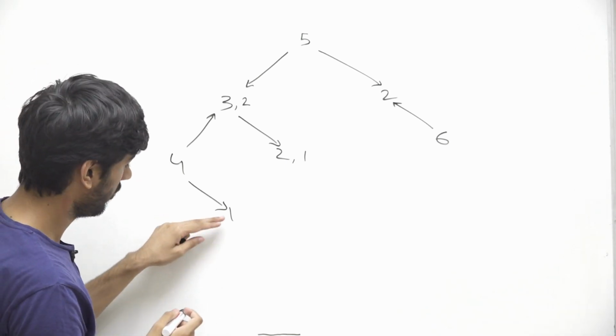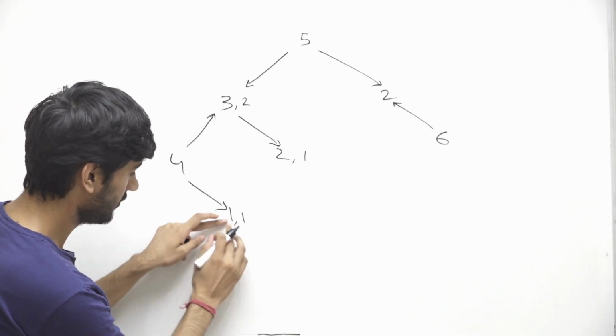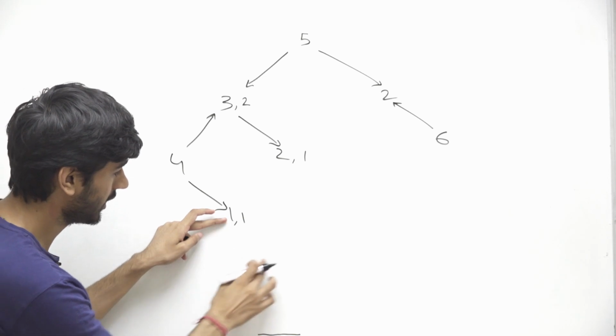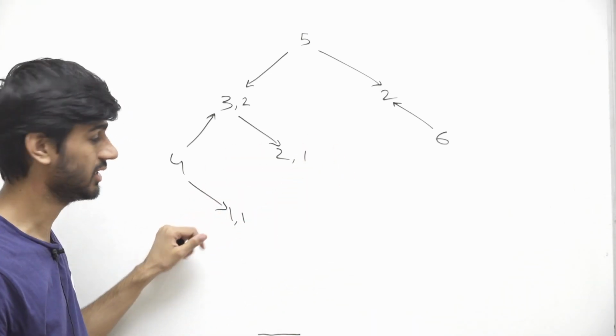Similarly, now let's pick this 1. From 1 we can only reach 1 city, which is itself. From here we cannot reach any other city.